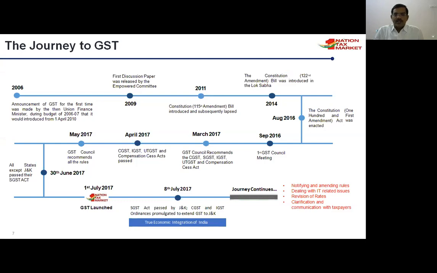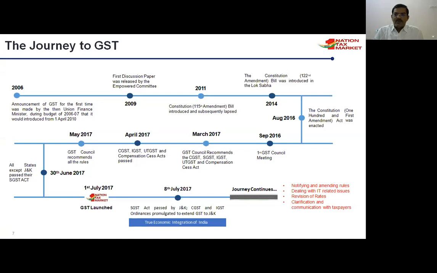In late 2009, the first discussion paper was raised by the empowered committee. In 2011, the 115th amendment bill was introduced, but subsequently lapsed because of the 2014 elections, when the UPA government gave way to the new NDA government, and all bills collapsed.